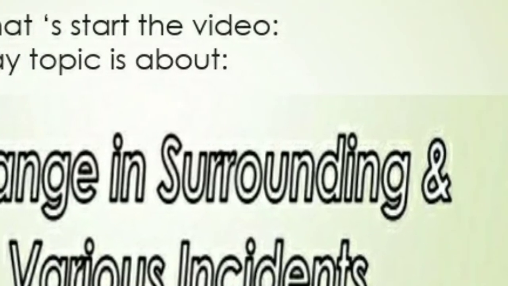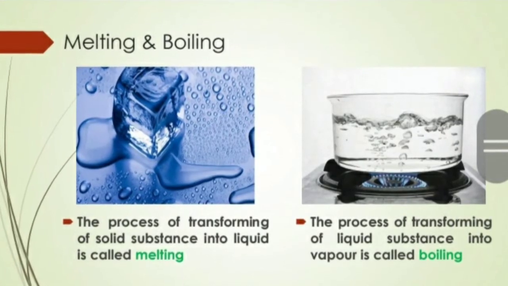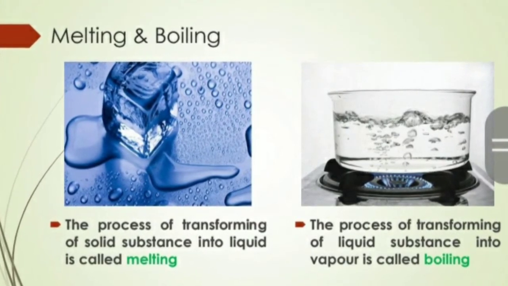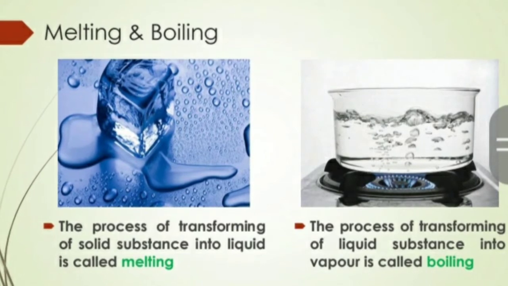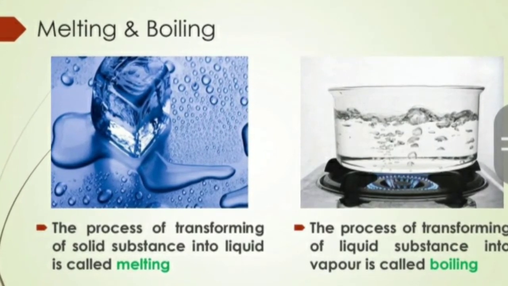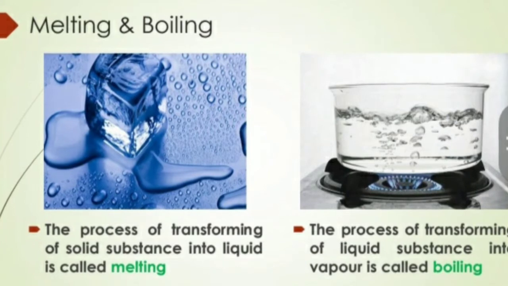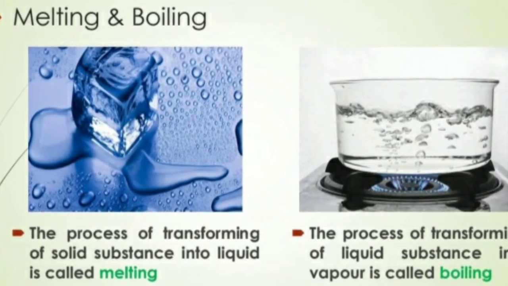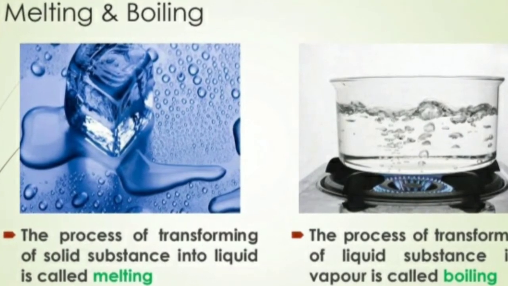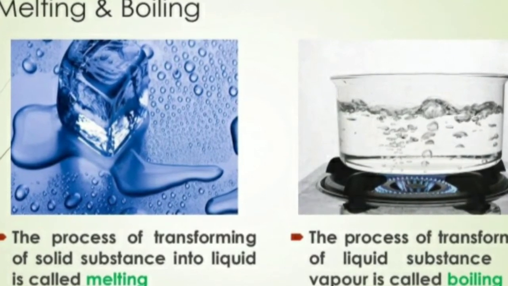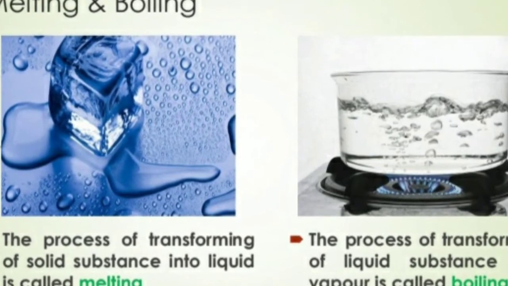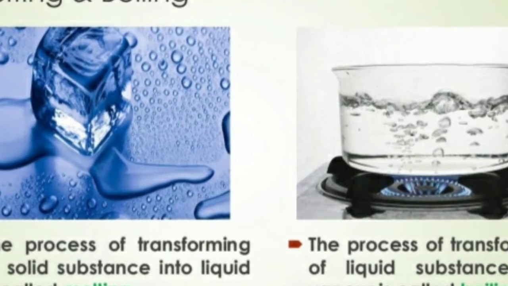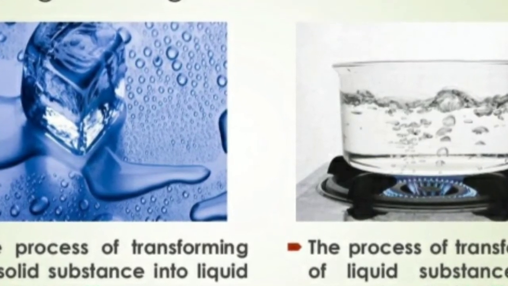Okay, let's start. Melting and boiling. The process of transformation of a solid substance into liquid is called melting. The process of transforming a liquid substance into vapor is called boiling. So friends, I have made a video about melting point. You will get this video on transformation of heat and temperature. So please, friends, watch this video.